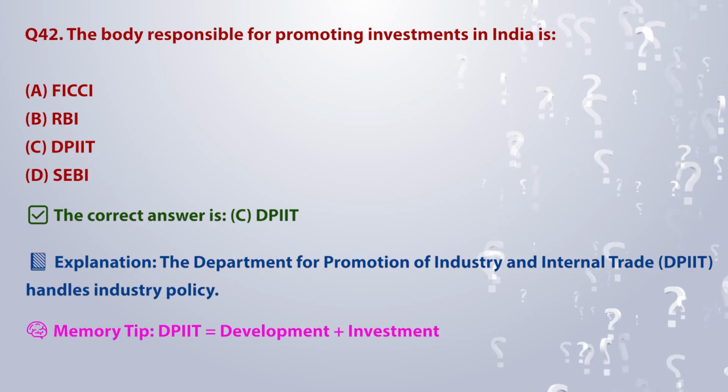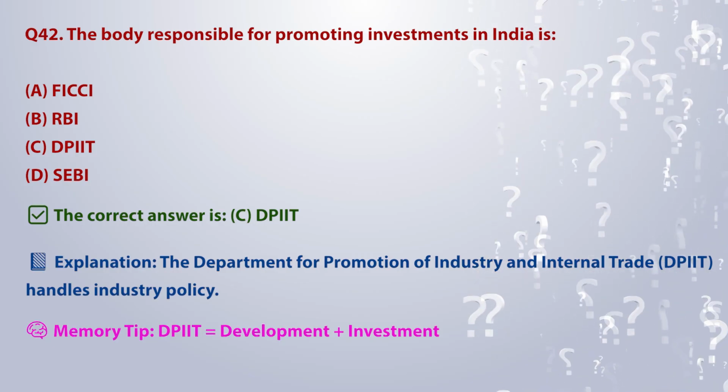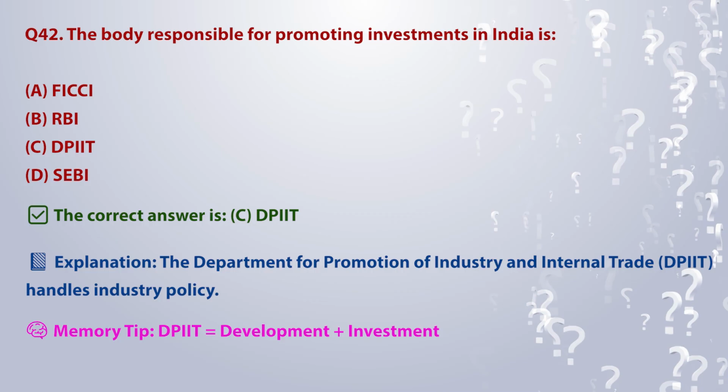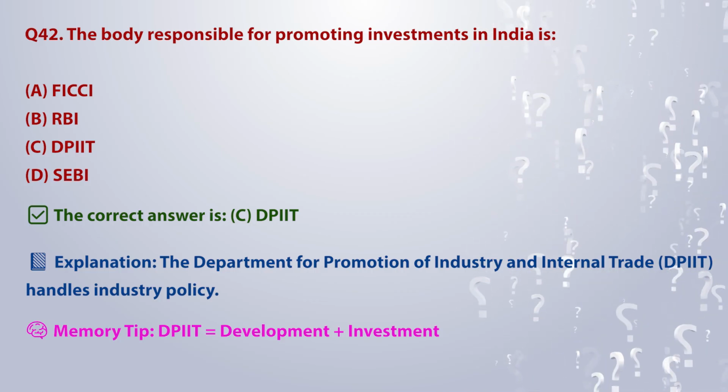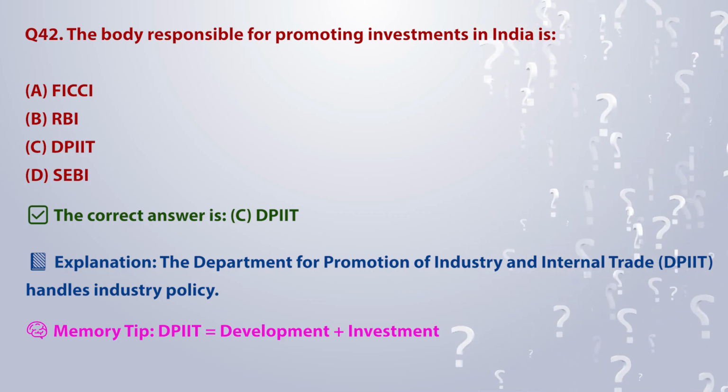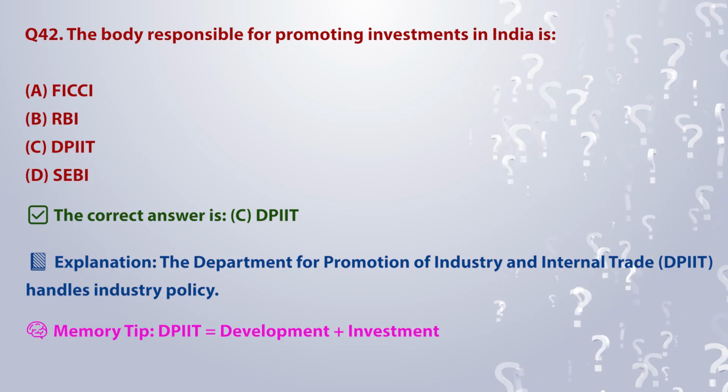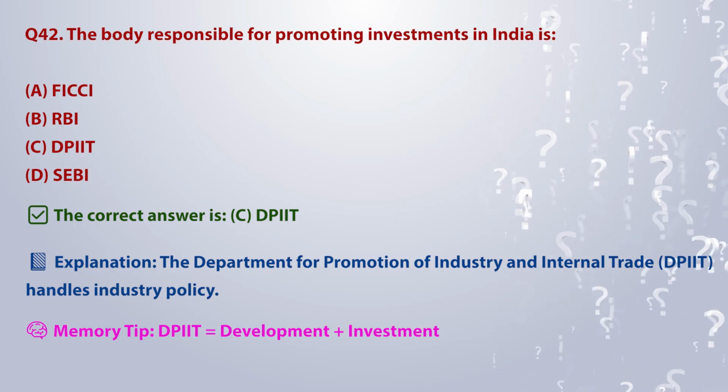The correct answer is C. DPIT. Explanation: the Department for Promotion of Industry and Internal Trade, DPIIT, handles industry policy. Memory tip: DPIIT is equal to development plus investment.